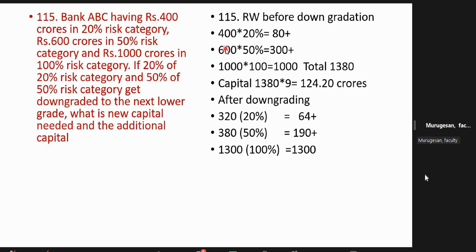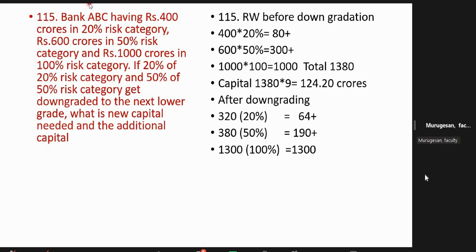So 50% of 600, madam, is 300. The 300 will come down here, so the 1000 earlier will become 1300. Sir, it will come into the 30% risk weight category, no? Next category of 20%, no?